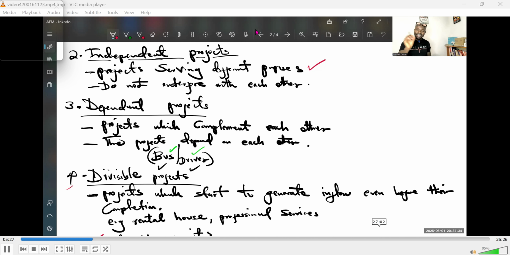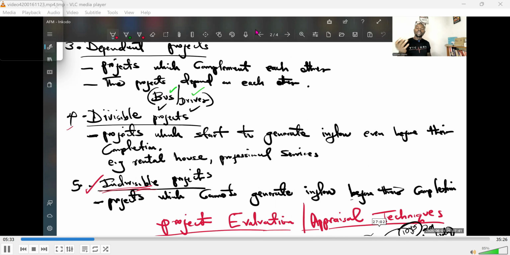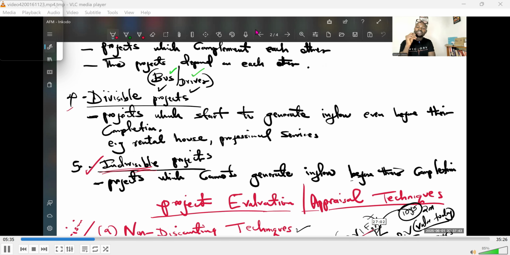So that is the clear definition, and that is a very good example that you can easily relate to so that you don't forget. Now, we also went and discussed divisible projects, and I gave you another good example that you can always remember. And I said that divisible projects are projects that will be able to give you returns even before you complete them. An example case in point is rental house.